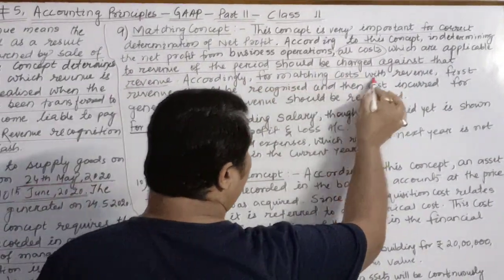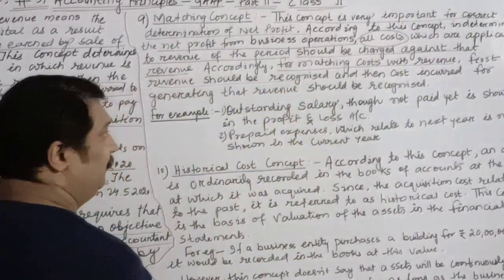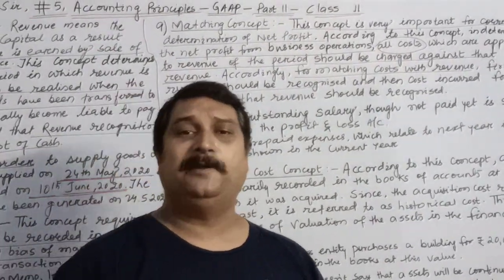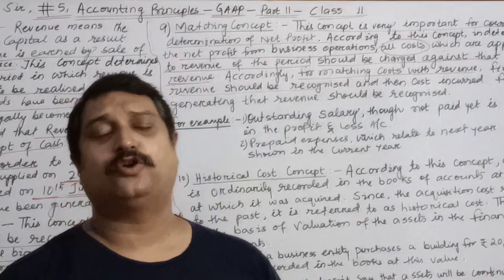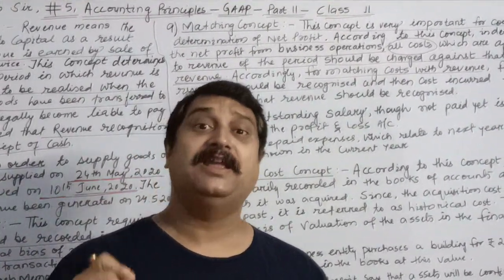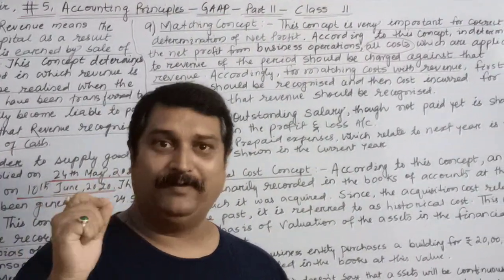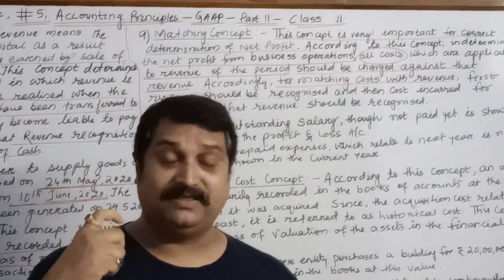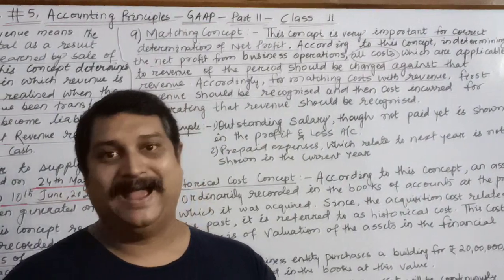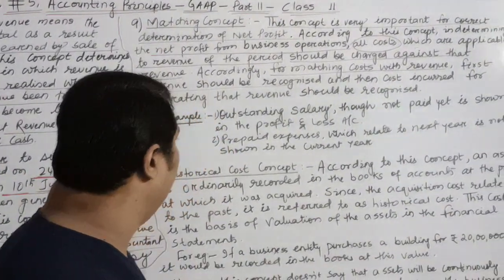Accordingly, for matching cost with revenue, first revenue should be recognized. According to this concept, it is always advisable that it becomes easy to identify the cost or the expenses related to revenue when we identify when was the revenue generated. So if you find out when the revenue is generated, it becomes easy for you to match it with the concerned expenses or the cost of that particular period.